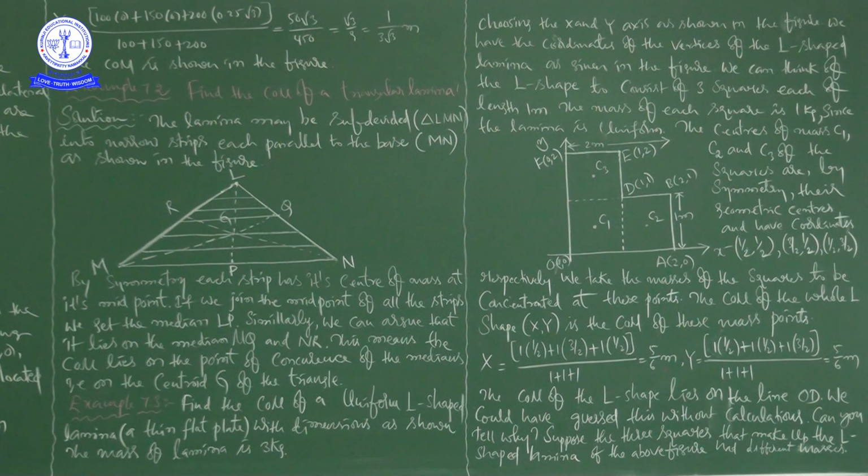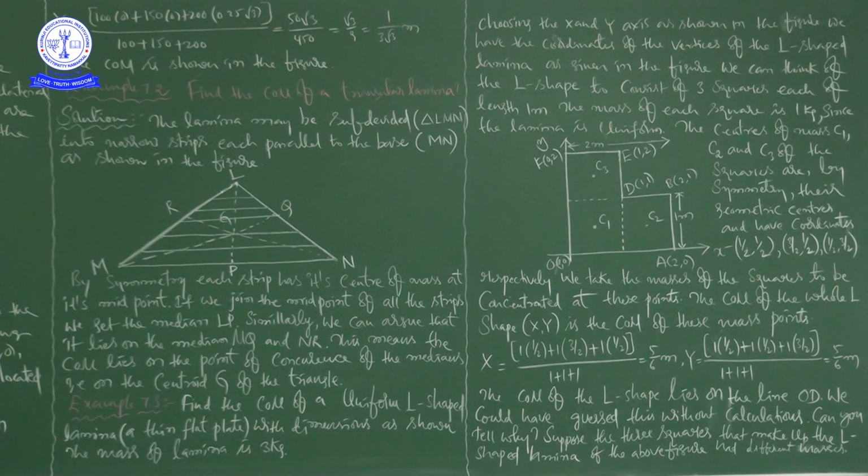Each one is 1 kg. So 1 into 1 by 2 plus 1 into 3 by 2 plus 1 into 1 by 2, divided by 1 plus 1 plus 1. That is equal to 5 by 6 meters. That is 1 by 2 plus 3 by 2 plus 1 by 2, divided by 3.